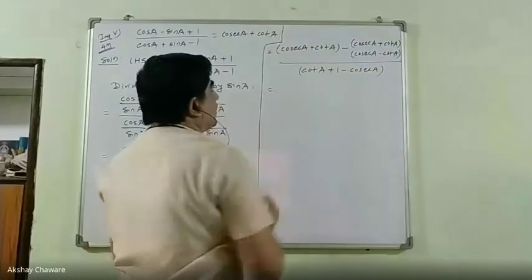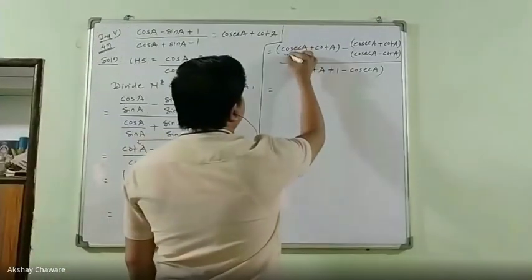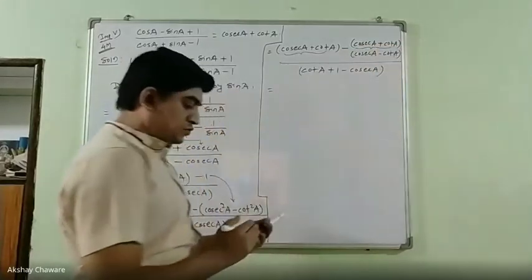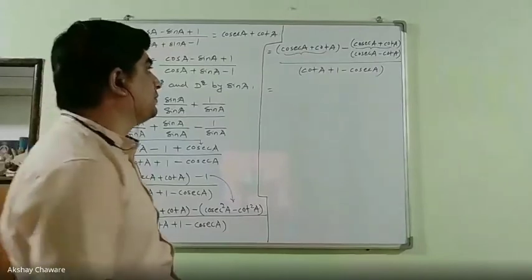Now, again observe this numerator. Cosec A plus cot A is a common term in two terms of the numerator.